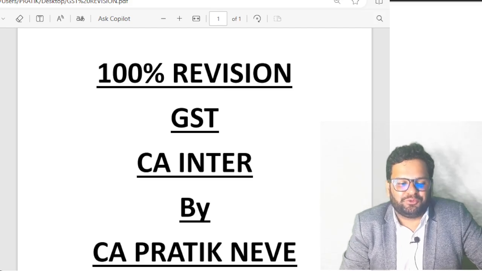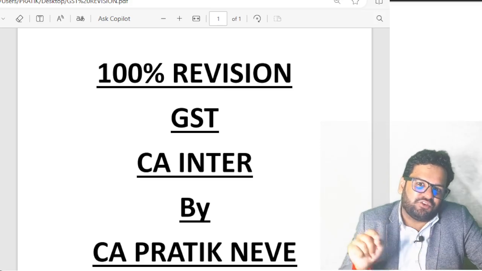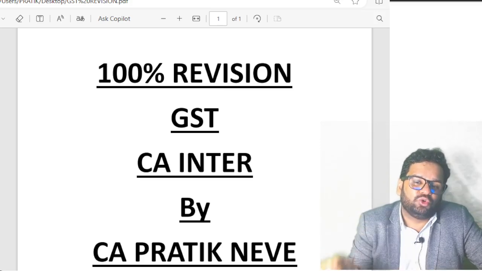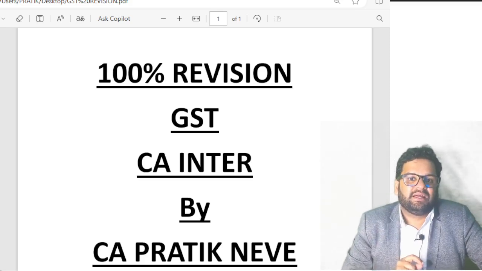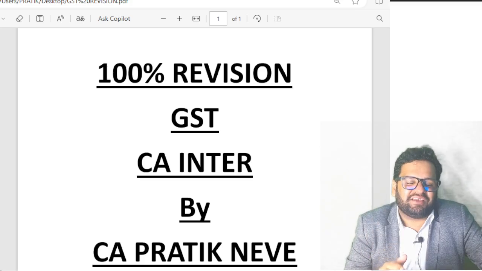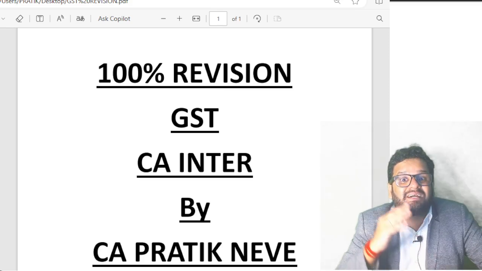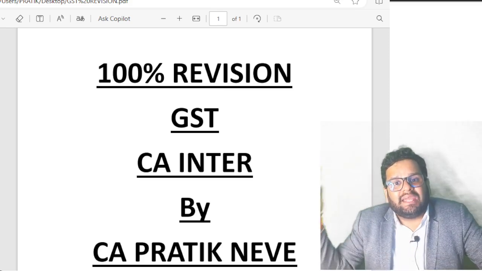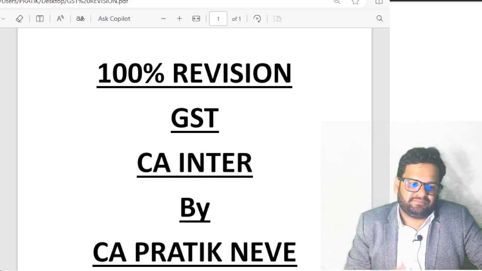Clear? All of you? Then, this 68 which we are checking for e-way bill, it is read with rule number 138. Then guys, 35, 36 is accounts and records. 37 to 48 is filing of returns under GST.